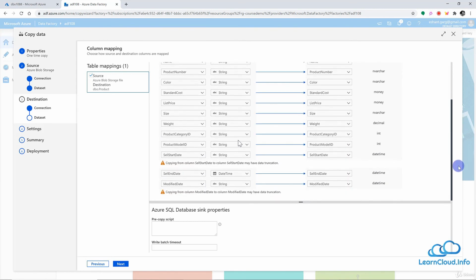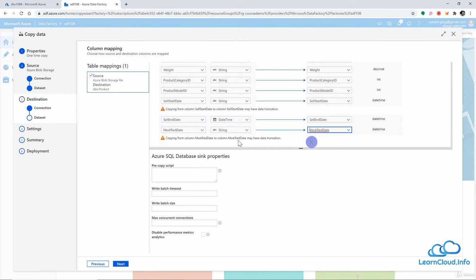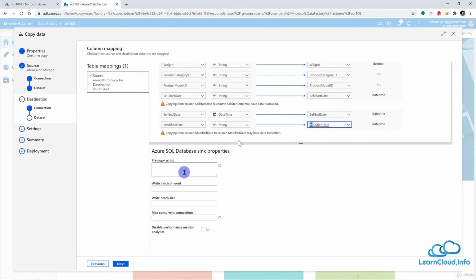So this looks good. Now we have a few more settings here. We have the pre-copy script.